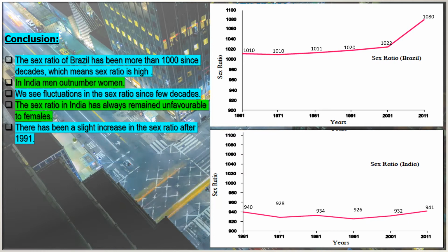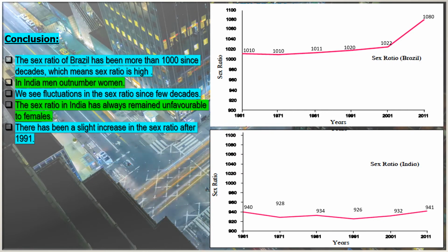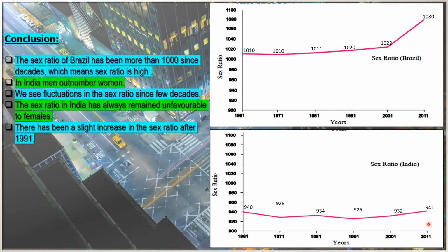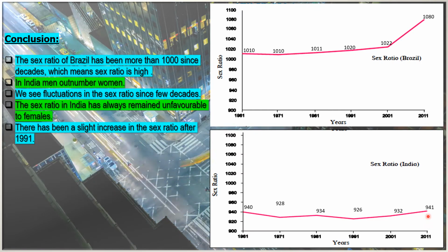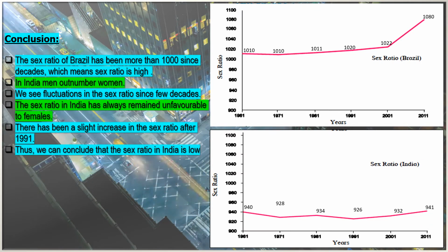There has been a slight increase in the sex ratio after 1991. If you see here, after 1991, the graph is growing a bit, it's increasing. Okay, so there's a slight increase. We won't say that there's a big increase, but there's a slight increase in the graph. Thus, we can conclude that the sex ratio in India is low as compared to Brazil.